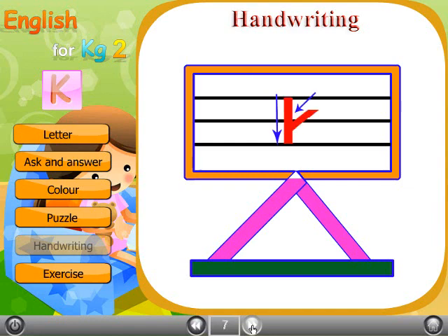Then put a pencil down on the middle line and draw a diagonal line toward the first line. Then on the opposite diagonal down to the bottom line.